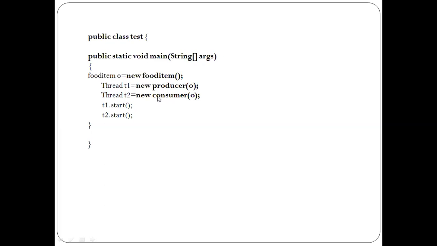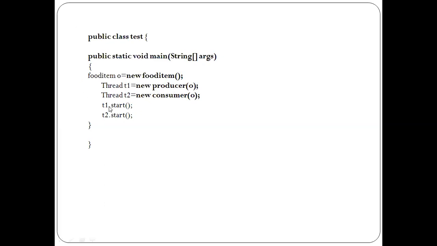And I'm sending O as an argument for those two constructors. So this is dynamic method dispatch. Through an object reference of the superclass, you can access the actual object of the subclass, or in C++ we can say through an object reference of the base class you can access the actual object of the derived class.